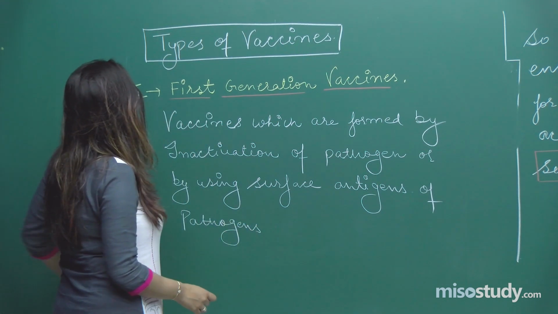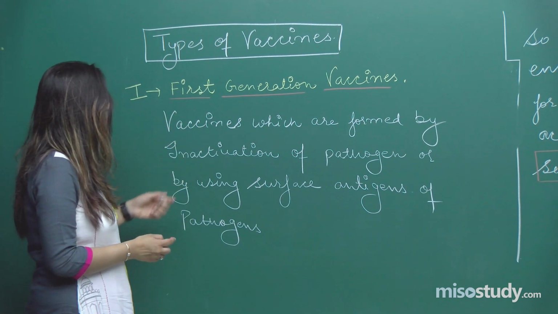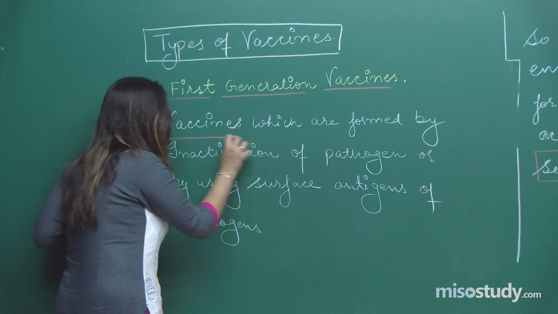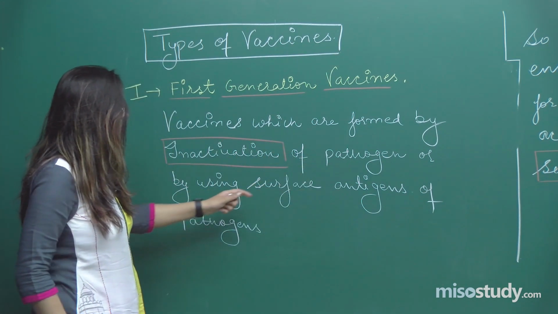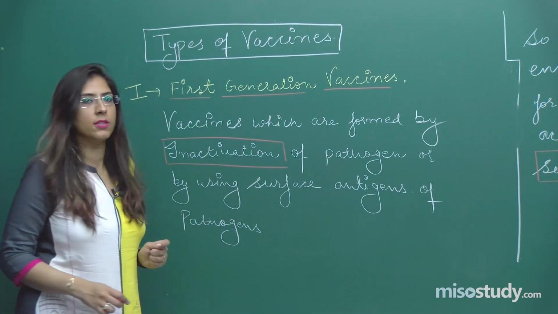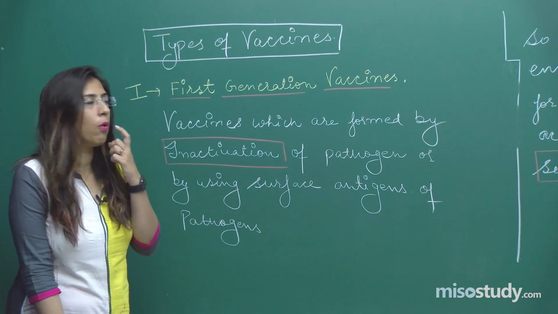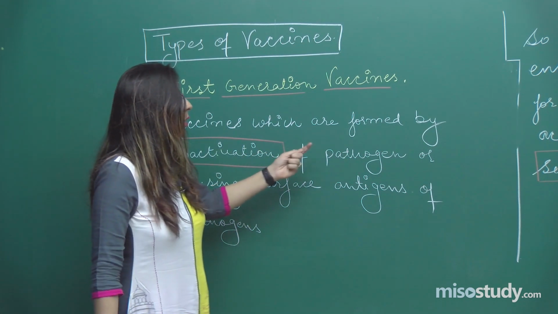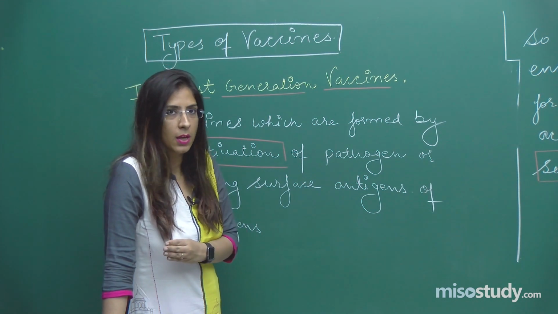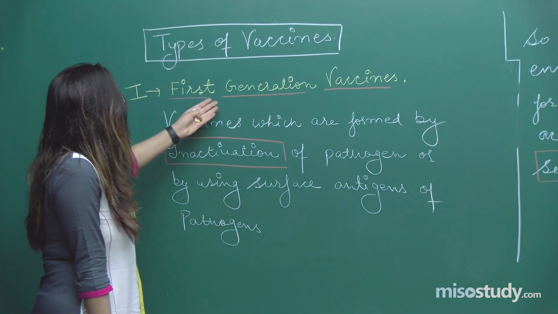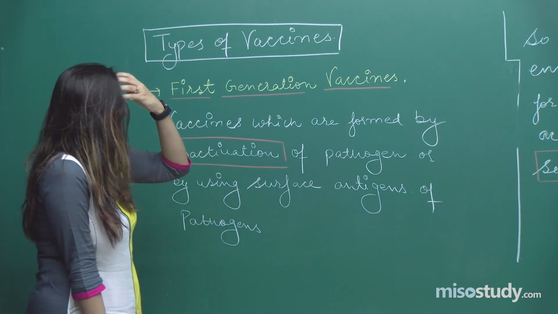Right, students? What are the first generation vaccines? These are the vaccines which are formed by inactivation of pathogen and by using the surface antigen of pathogen. As the name indicates, inactivation here means we have used the whole pathogens. As we have used the whole pathogen, there are chances the person may develop some of the symptoms, or it is comparatively less safe as compared to the second generation and the third generation vaccines, right.